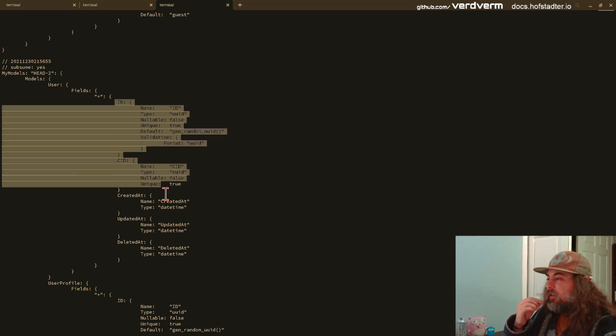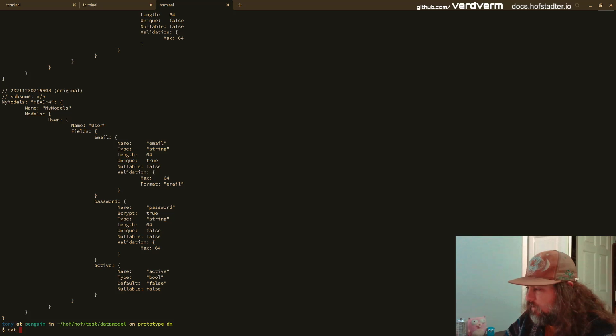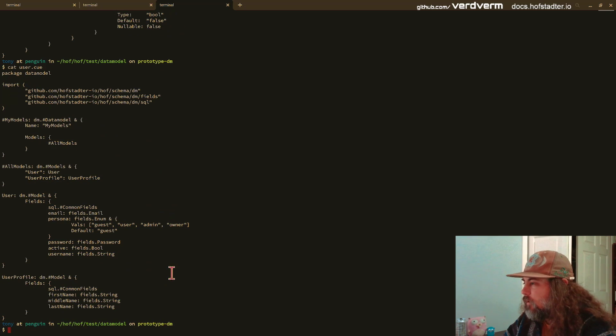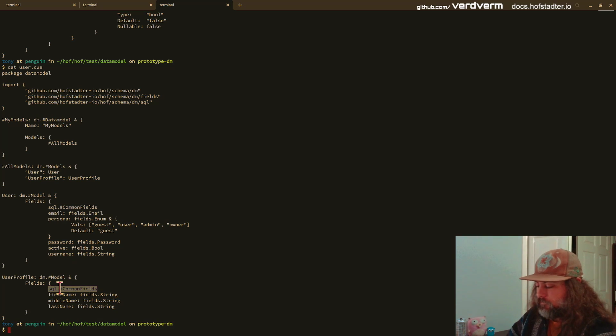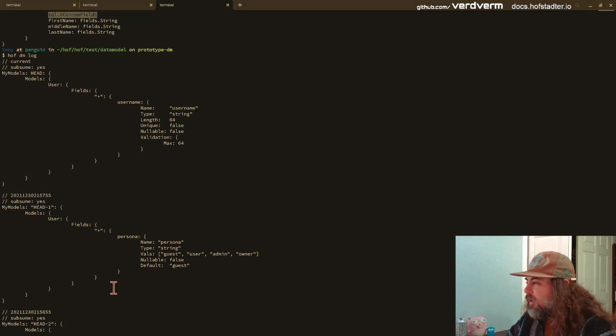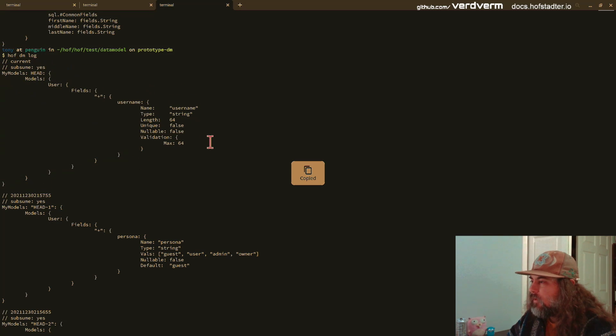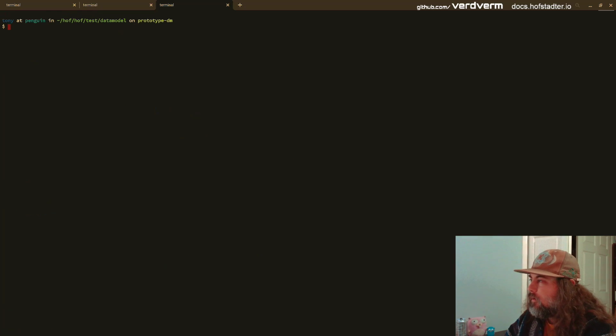And then you see it's the exact same fields on this. All we did was add this single line to each of these, and we got all that. And you'll get soft deletes, these kinds of things out of the box. And then, all right, so we added our fields, and then we added persona, and then the current diff is we're adding a username. So that's kind of what's going on.